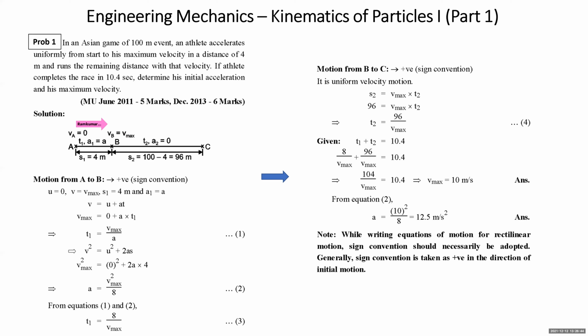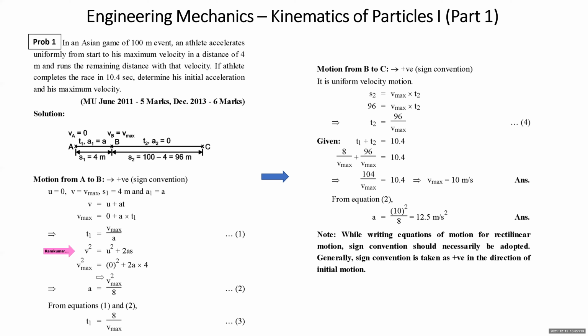Then we should also apply V square is equal to U square plus 2as. V stands for V max, U is 0, 2A into S. S is S1, that is distance covered in the first segment of the motion, that is 4. So you get A is equal to V max square by 8. All right. You got T1 as V max by A. Substitute the value here as from 1 and 2, you can arrive at the value of T1.